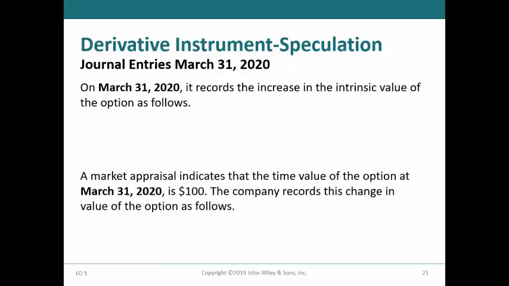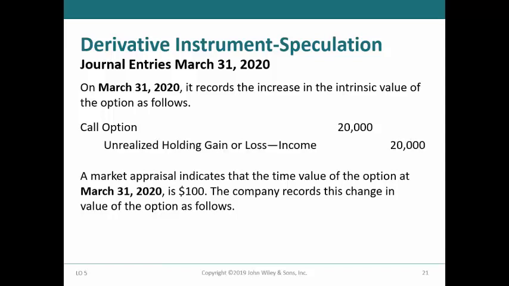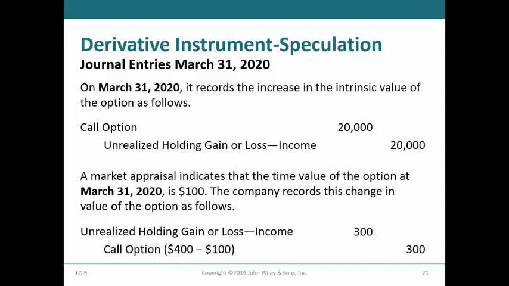On March 31st, Baird would debit call option for $20,000 and credit unrealized holding gain or loss income for the increase in the intrinsic value, and debit unrealized holding gain or loss income for $300 and credit call option for $300 for the decline in the time value of the option from $400 to $100.